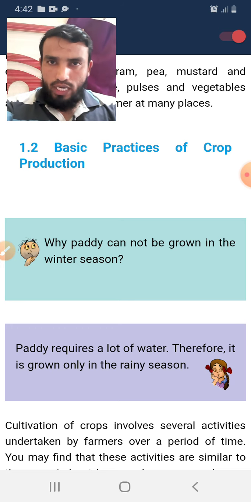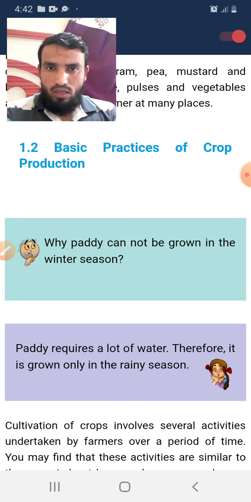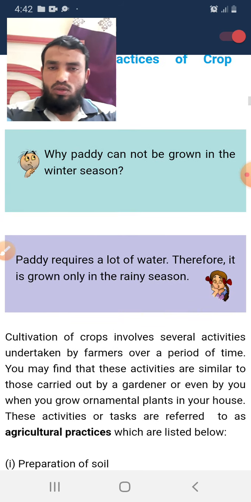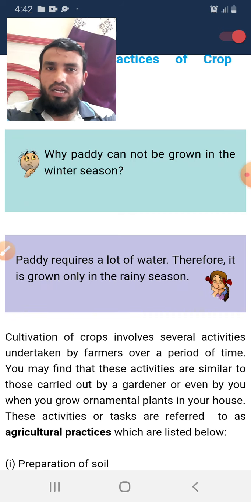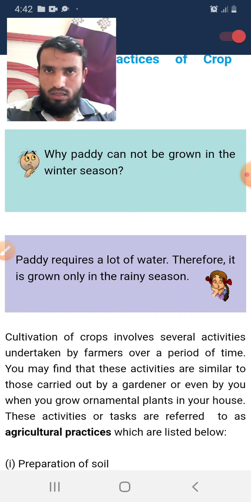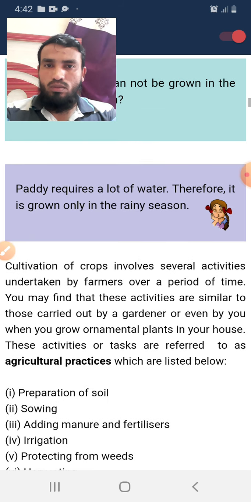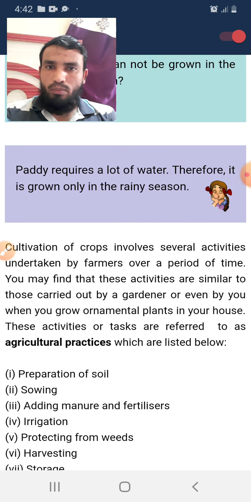So, if we have more yield, we have more grains and we can fulfill the requirement of more people. For that, we have to use several kinds of practices that we will see in detail now. There is one question I asked: why can paddy not be grown in the winter season? Paddy means rice, and everybody knows that rice needs more and more water to grow. So, if you grow it in the winter season, we do not have enough water. The answer is also given: paddy requires a lot of water, therefore it is grown only in the rainy season.